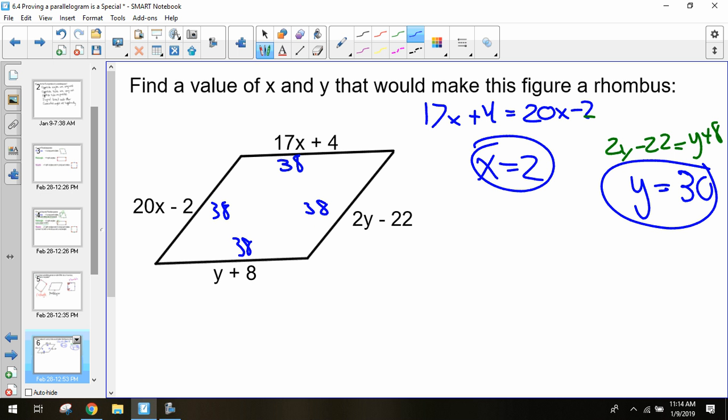So anytime you want to check your answer, just to make sure you're correct, we know all the sides need to be the same, so we can plug it back in to find the actual side lengths, and we found 38 for everything, so it works. Good. And that is how we can use our rule of a rhombus.